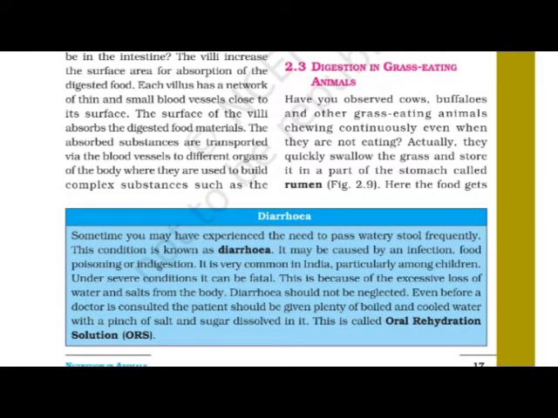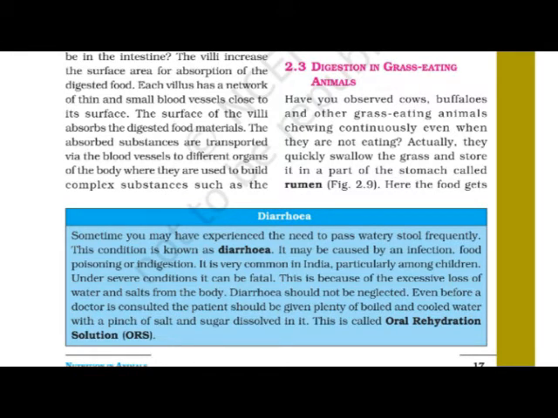Before starting the point, I would like to explain about diarrhea, which is a common disease in India. Even though it is common, if it is not treated properly or in time, death can also occur. So we should give importance to the treatment of diarrhea. Okay, just see the blue box. There you can see about diarrhea.